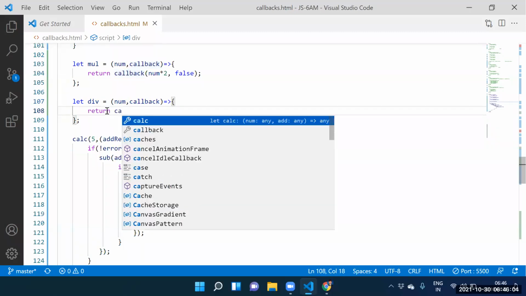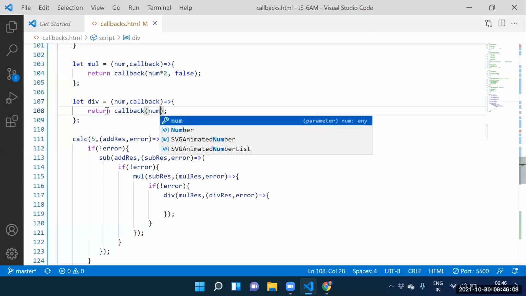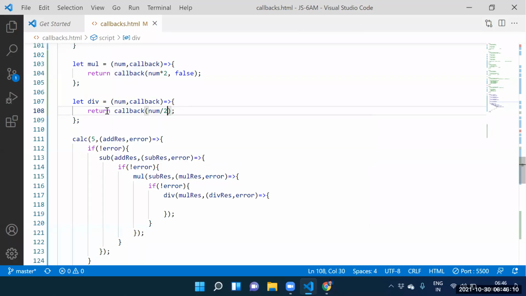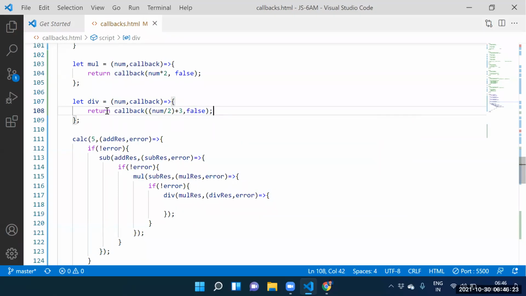Return callback of num by 2. 7. Sure? 14 by 2 is 7. 7 plus 3 is 10. Comma, false. Fun num by 2 plus 3 means 10. 10 is stored into division result, and false is stored into error.